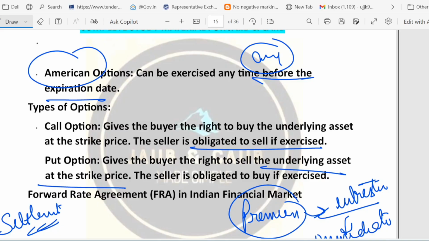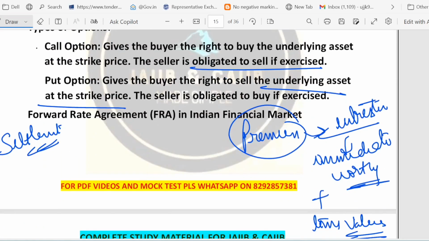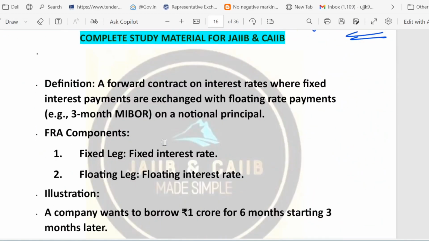Remember these keywords. Now friends, switching to interest rates, we have something called FRA. This question is most frequently asked. It is called a forward rate agreement. Basically, it is a forward contract that locks an interest rate for a future period.